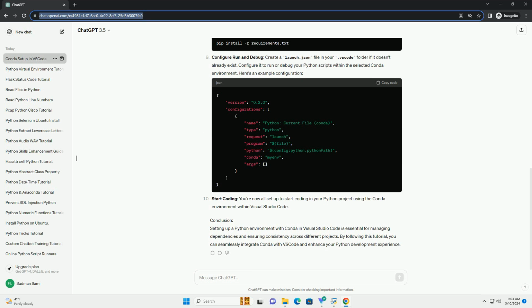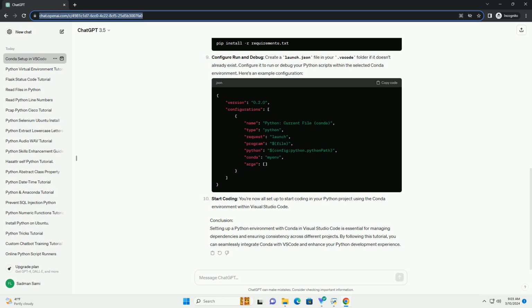Create a new conda environment. Optional. If you want to create a new conda environment, you can do so using either the VS Code terminal or the Anaconda prompt. Here's an example command to create a new environment named myenv. Activate the environment. Activate the conda environment you want to use. You can do this by selecting it from the status bar at the bottom left corner of VS Code, where it says Python x.x, conda, myenv.